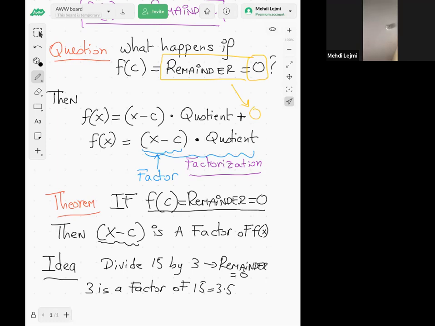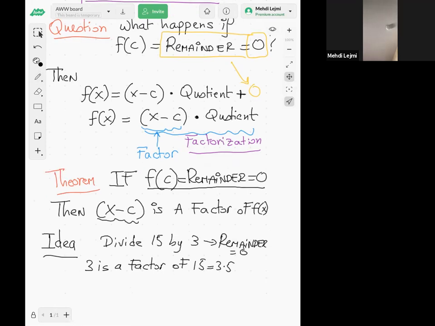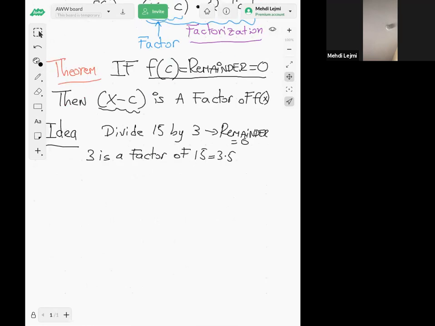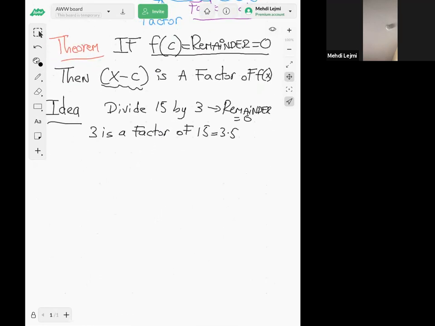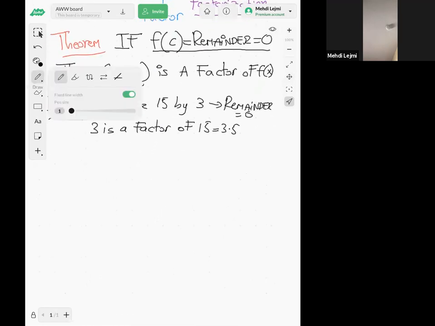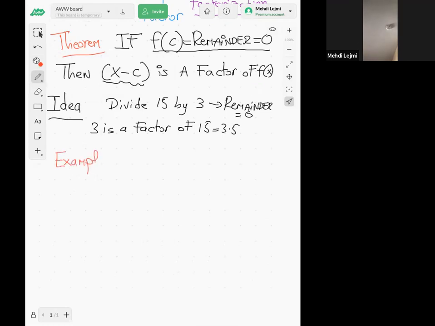This is a really important theorem, and we're going to use it. So, examples.